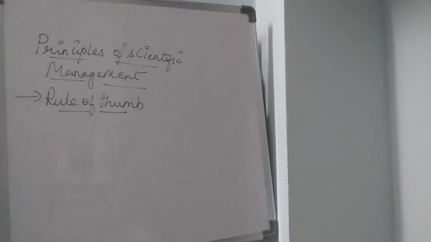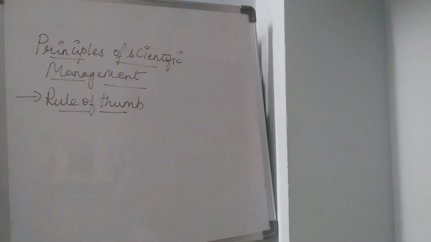The rule of thumb. According to this one, all the activities being performed in an organization should be analyzed in detail, with the aim of developing a technique of accomplishing the maximum possible work in an efficient manner and at the minimum possible cost.